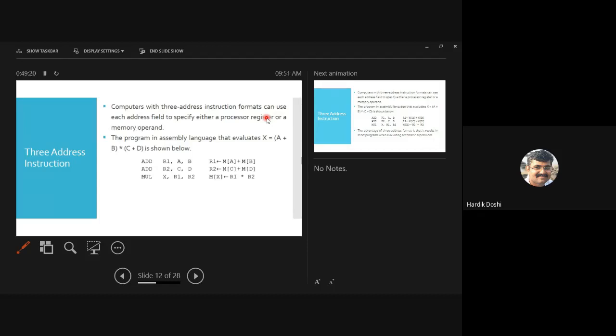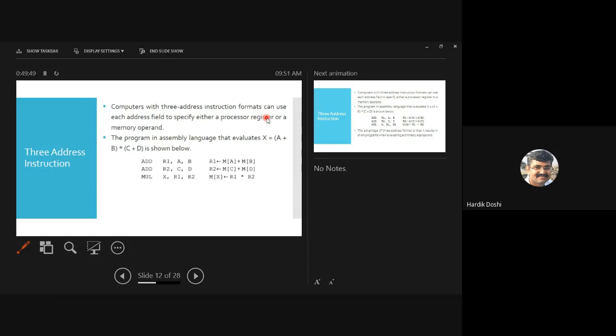Sir, why is it written like this, in reverse? Why is the answer's destination written first? This is the notation they have developed. If you study 8085, it is the same there too. The result's destination is written first. It is a notation they have designed. If you build your own processor, you can keep it otherwise. Are you getting my point? So this is the main thing. Okay? Is it fine? All of you.